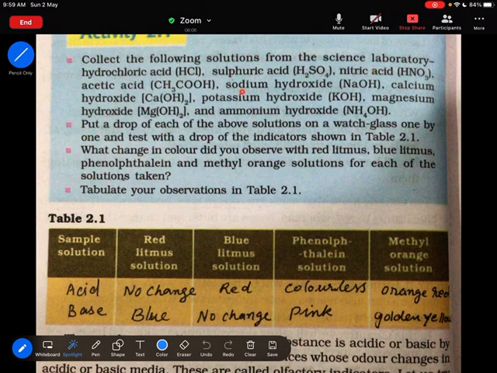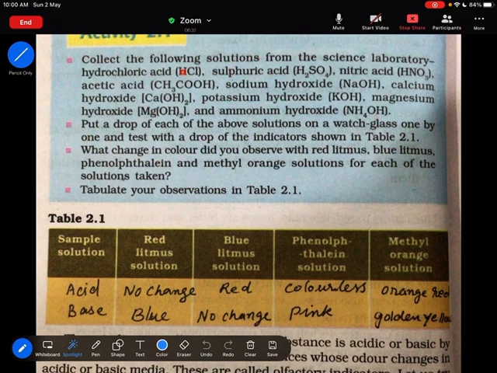Now you see sodium hydroxide, this OH. When there is OH, that is a base. But when you are supplied with a substance, you cannot say whether it contains OH or not. Then calcium hydroxide, it also has OH. Potassium hydroxide, OH. So these are bases. Magnesium hydroxide, OH. Ammonium hydroxide, OH.